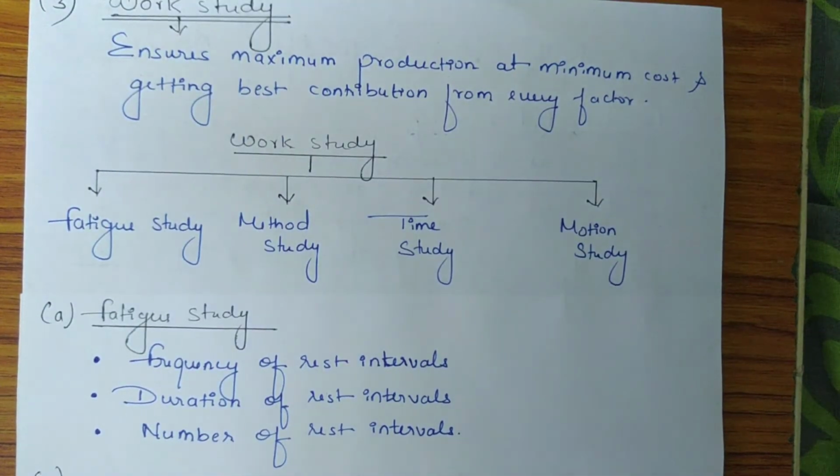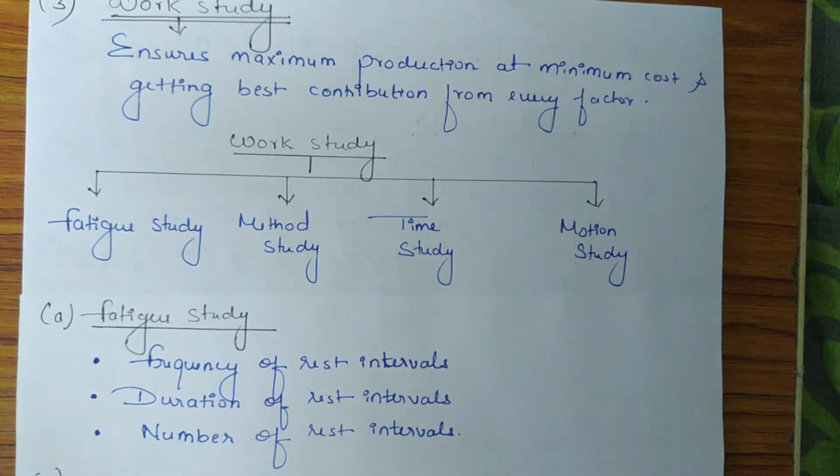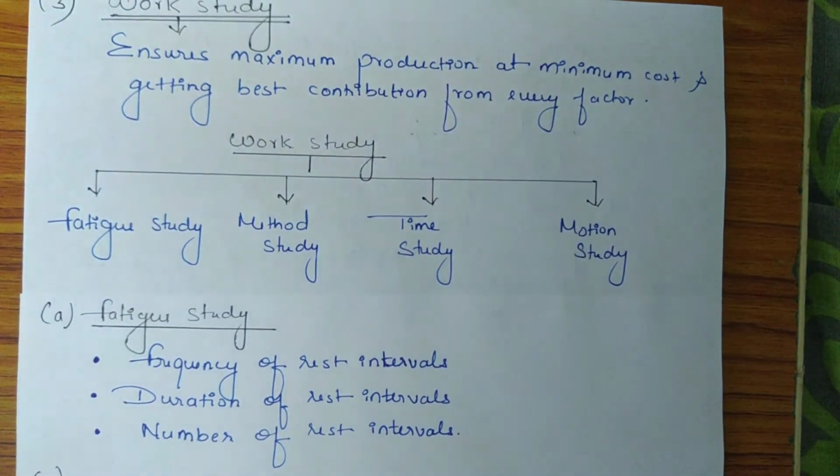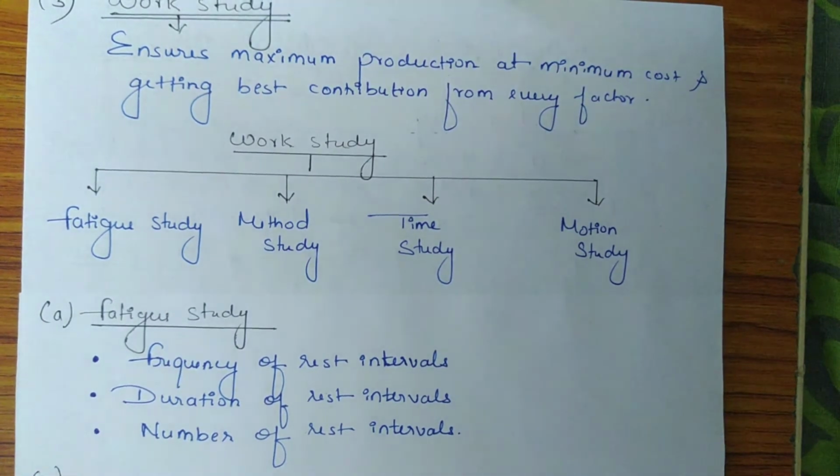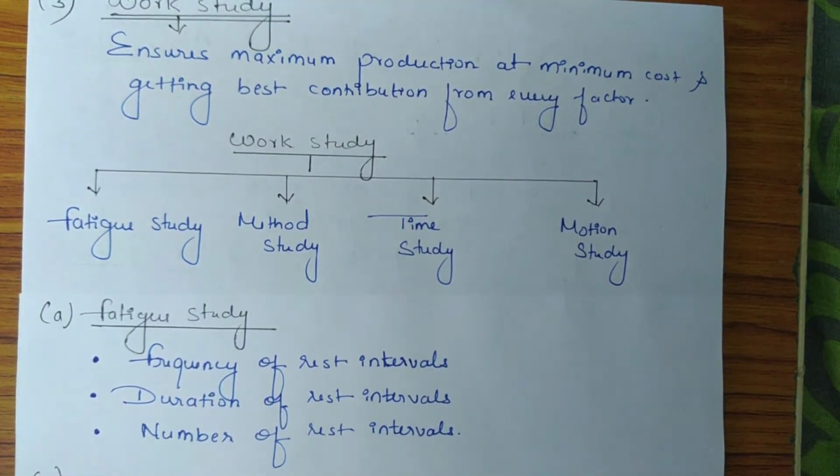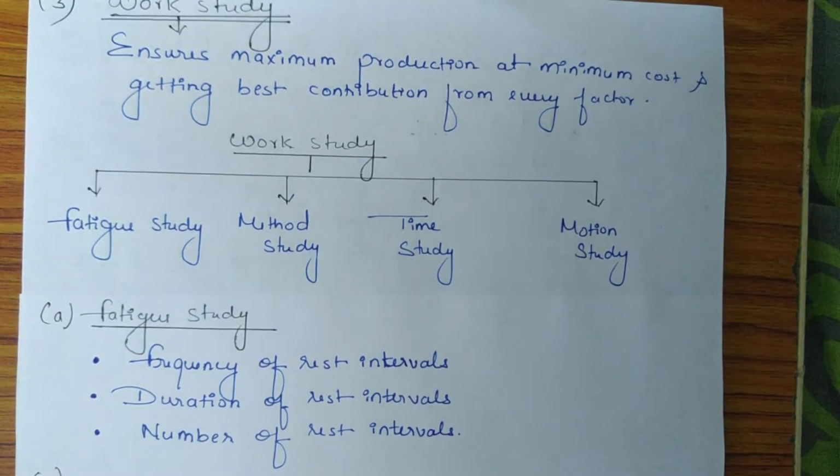So to conduct the fatigue study, Taylor suggested to observe an average worker when he is performing a job and note down the time when the worker starts getting tired and when his efficiency levels start decreasing, then give him a break. So this time can be noted to decide the frequency of rest interval, and during the break, after how much time the worker became fresh to rejoin the work, can be the time for rest interval. So it is more scientific when the frequency and the time for rest interval is fixed by observing the workers.